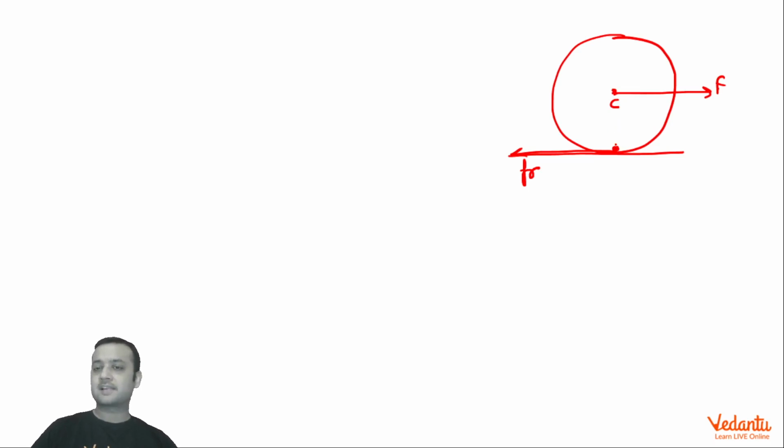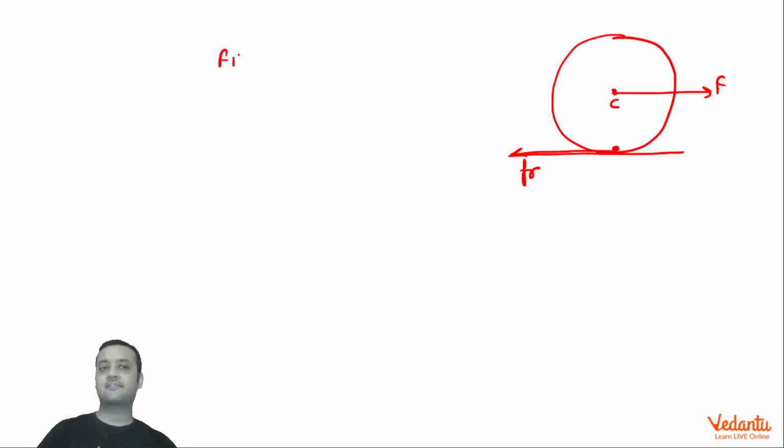So for any person standing on this point, there will be a pseudo force, and it will go like this. The pseudo force passes through the center of mass, and it will be in the vertically downward direction. So this pseudo force is also passing through ICOR, and hence its torque will be 0 about ICOR. Therefore, we don't need to consider any torque. Only the force F is going to produce the torque about ICOR.